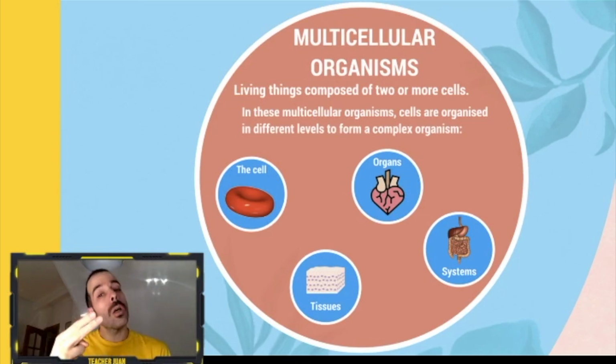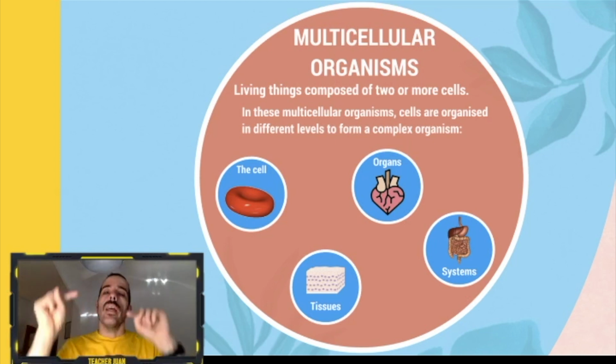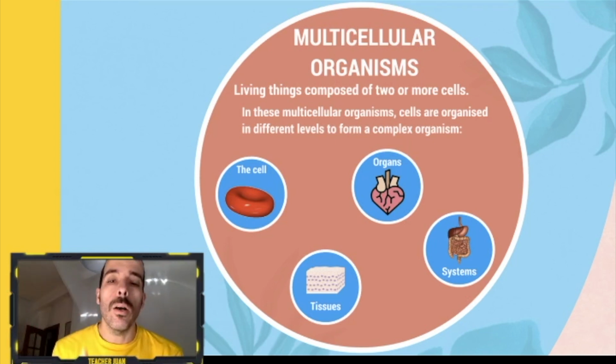Two or more, multicellular. Quite easy, isn't it? Okay, in these multicellular organisms, cells are organized in different levels to form a complex organism. This is important, very, very important. Pay attention now because this is the most complex part of today's lesson.